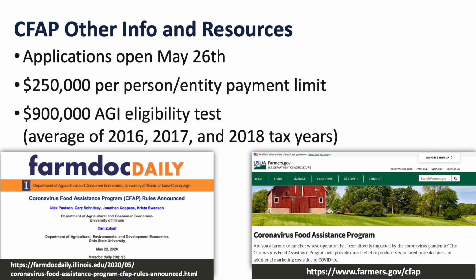So any person or entity can only collect $250,000 in total. There's also an AGI test for eligibility. AGI, which stands for adjusted gross income. That's $900,000 based on the average of the 16, 17, and 18 tax years. However, if you have at least 75% of your AGI coming from farming, forestry, or ranching, that eligibility test does not need to be passed.